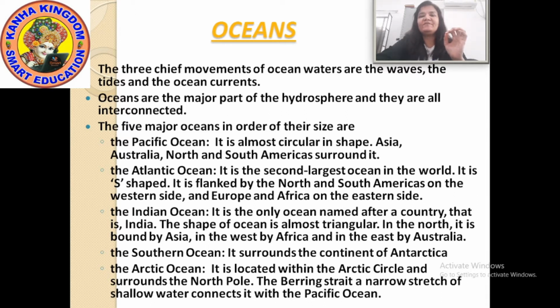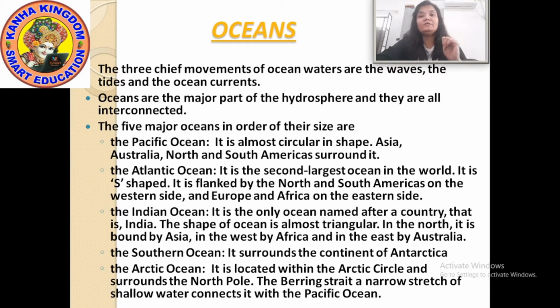Now about the Pacific Ocean, it is almost circular in shape. Asia, Australia, North and South America surround it. It surrounds the four continents: Asia, Australia, North America and South America.